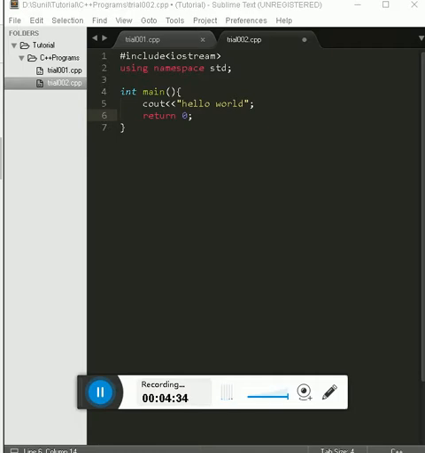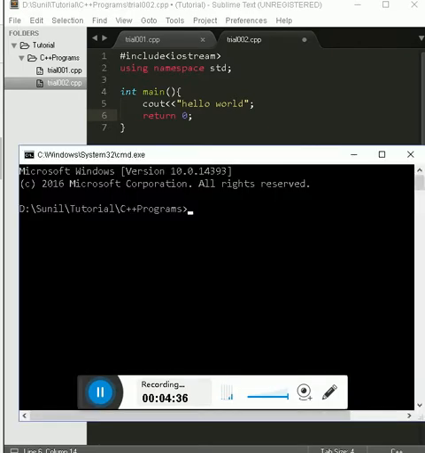So let's check out what the output is. G++ is a command line tool used for compiling C++ programs or C programs. It takes the first argument as the file name which we are going to compile.